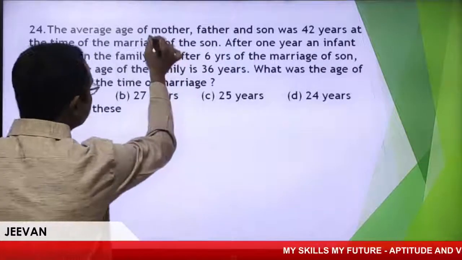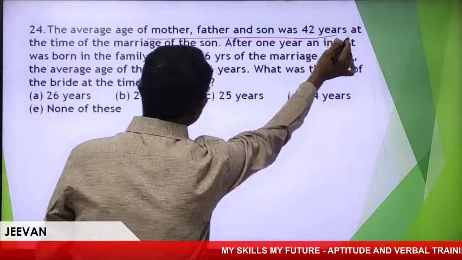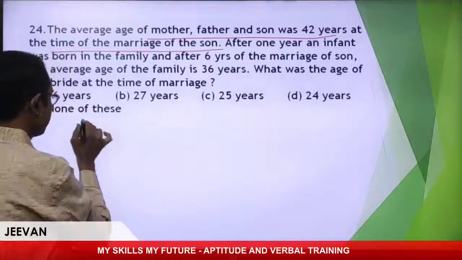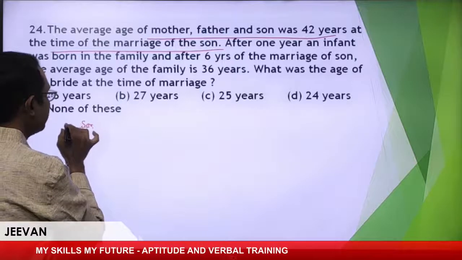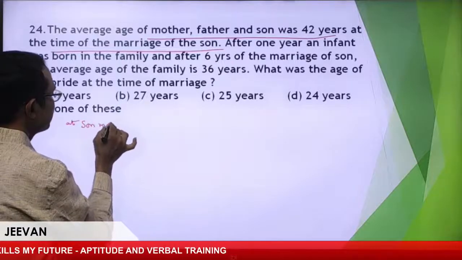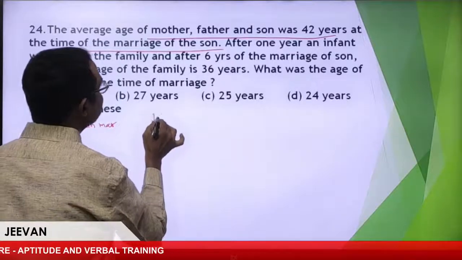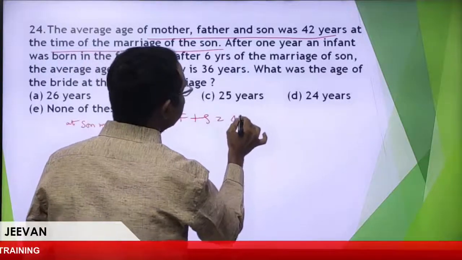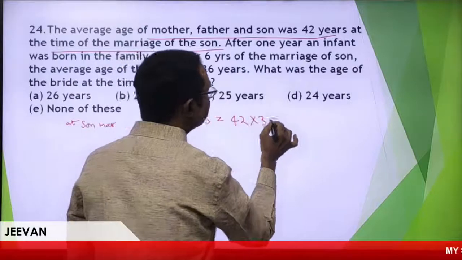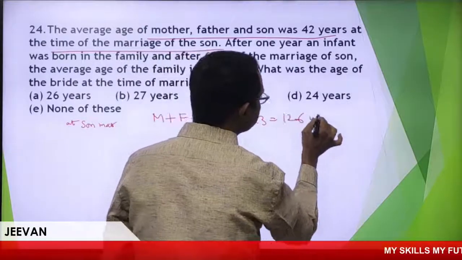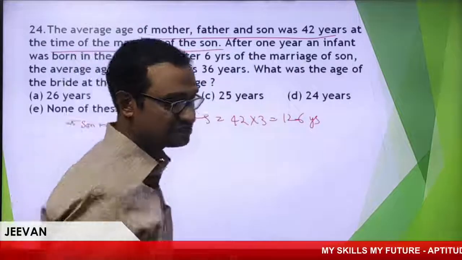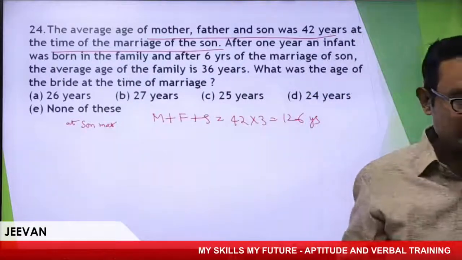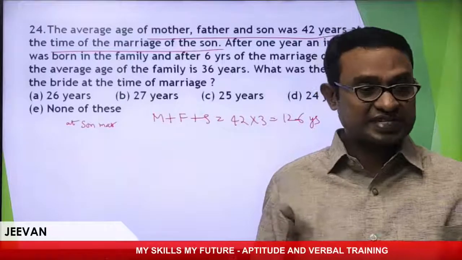Average age of mother, father, son was 42 years at the time of marriage of the son. Son's marriage, average of mother, father, son is 42. I'm taking the sum, absolutely 126 years. This is the sum of the ages of all the people at the time of son's marriage.